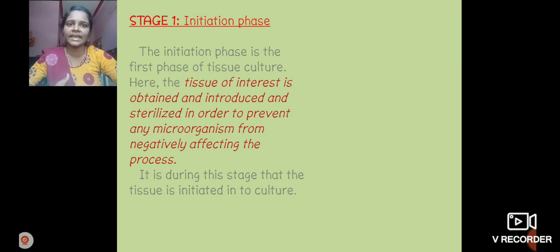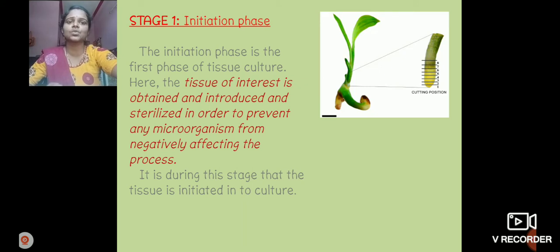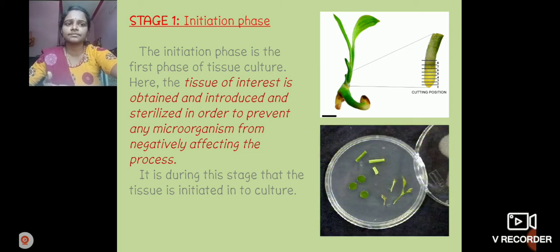It is during this stage that the tissue is initiated into culture. Here in the diagram, we can take any plant part, shoot or root or stem or meristematic tissue, in a Petri plate.